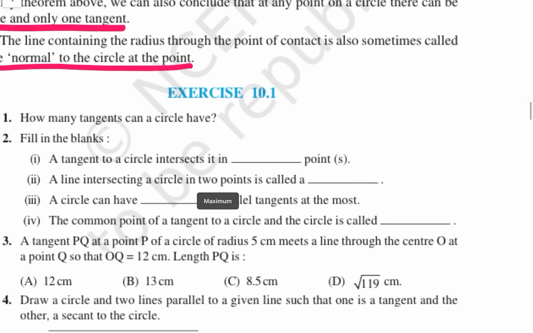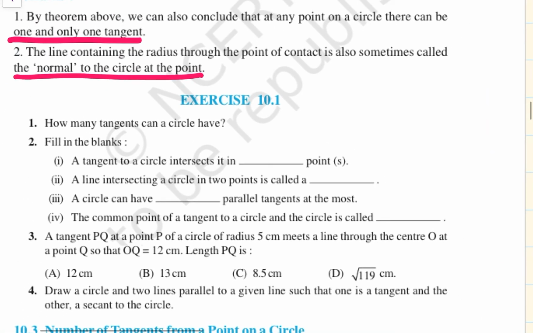A tangent to a circle. Now, how many tangents can a circle have? It can have infinite. Why infinite? Because the circle itself has infinite points, and at each point there can be one tangent. So, because there are infinite points in the circle, there are infinite tangents to a circle. But from one point on the circle there can be only one tangent. That you have to keep in mind.